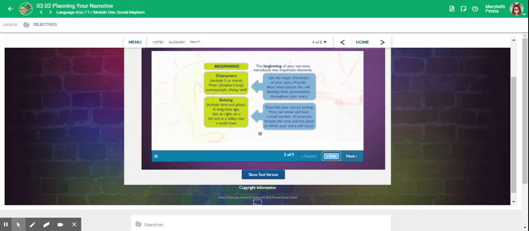Characters: Peter, shepherd boy; townspeople, sheep, wolf. Setting: include time and place. A long time ago, late at night, on a hill, and in a valley near a small town.